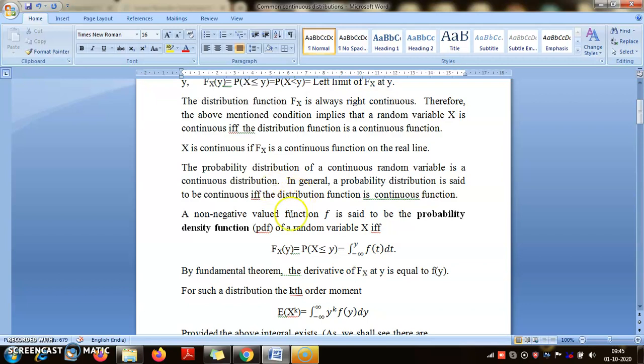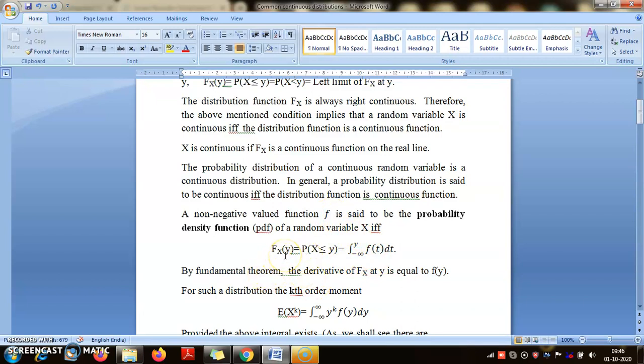So a non-negative valued function little f is said to be the probability density function, PDF, if this distribution function you obtain by integrating this non-negative valued function. So by the fundamental theorem, what will be the derivative?